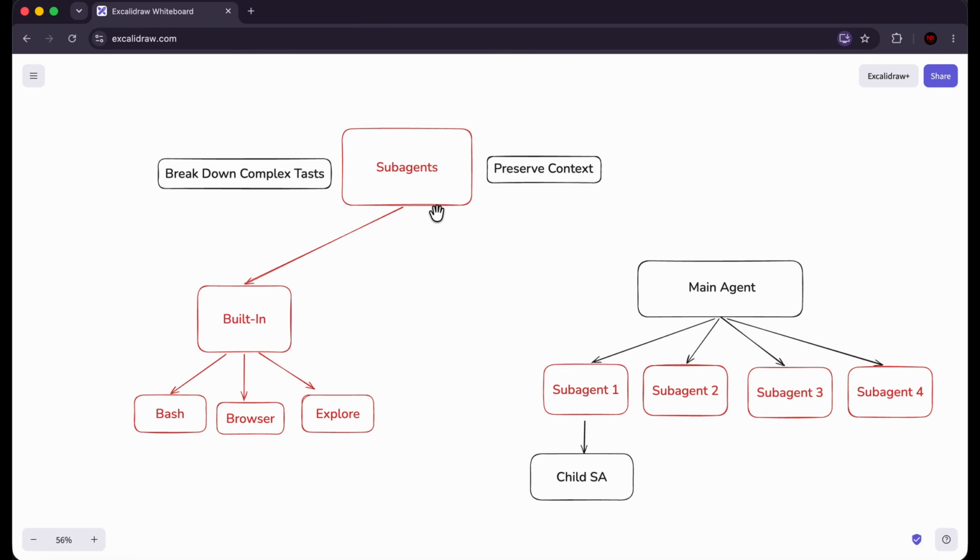Now, there are different types of subagents, custom and built-in. We're going to be talking about built-in. There are 3 built-in subagents inside Cursor: Bash, Browser, and Explore. So the main agent automatically keeps giving tasks to these subagents as and when it deems necessary. Explore is for exploring the code base, Browser is for browser tasks and integrating with the browser, and Bash is for running commands. So whenever we're interacting with the agent, it will automatically move between these agents, because these are tasks that require a lot of context, and for a variety of different reasons, it's going to delegate those tasks to these subagents.